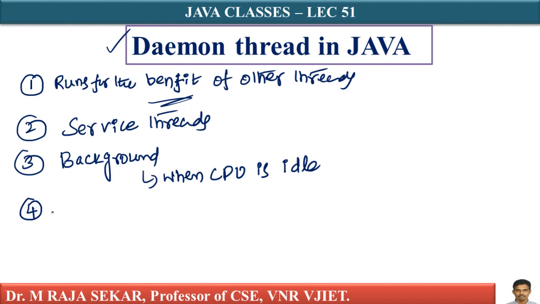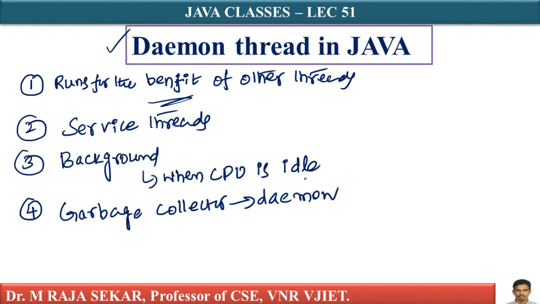The garbage collector is a good example. Garbage collector is a good example for which thread? For a daemon thread. I can say the garbage collector is a daemon thread. We can set a thread to be a daemon by calling a method.